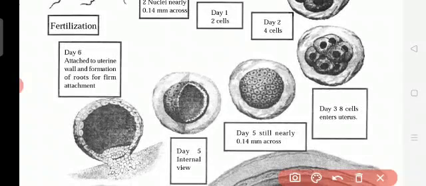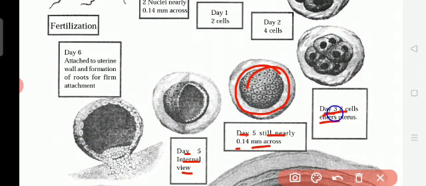Now see here, on day 3 the 8-cell stage enters into the uterus. Day 5, still nearly 0.14 millimeter across. Day 5, internal view. You see how many cell divisions it has increased. On day 3 only 8 cells, but by day 5 so many cells.